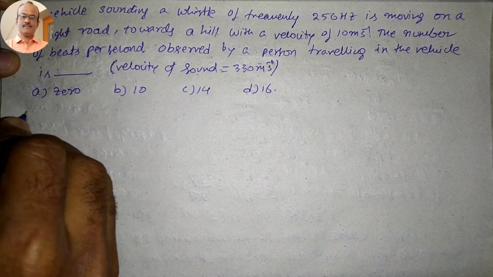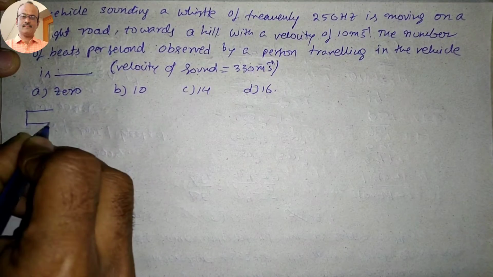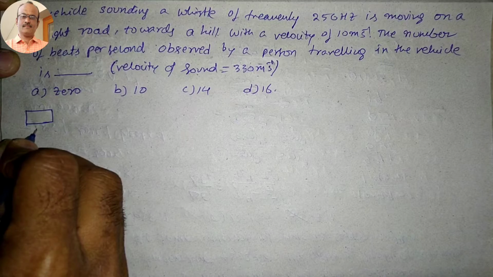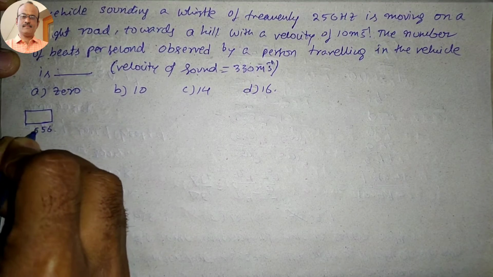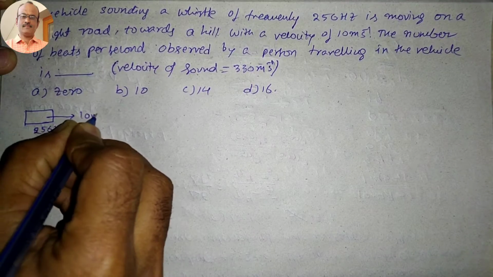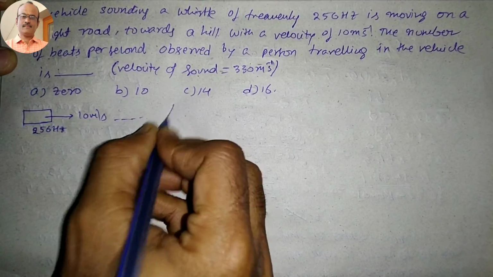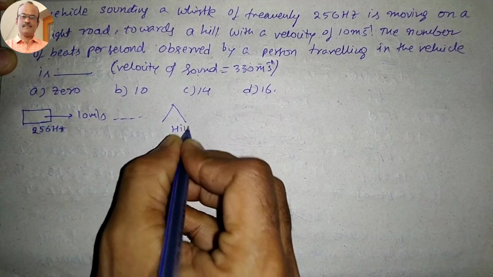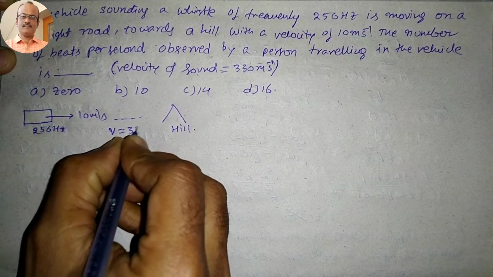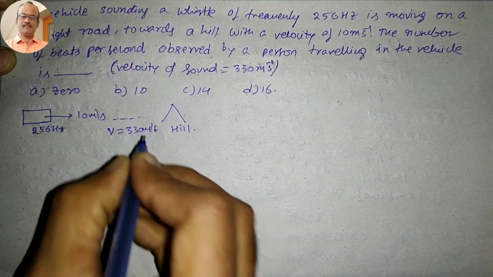So first of all, given here there is a vehicle which is having the frequency 256 Hz moving with a velocity 10 meters per second towards a hill, and velocity of sound is given 330 meters per second.